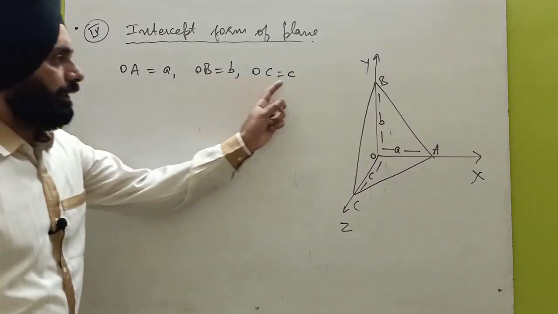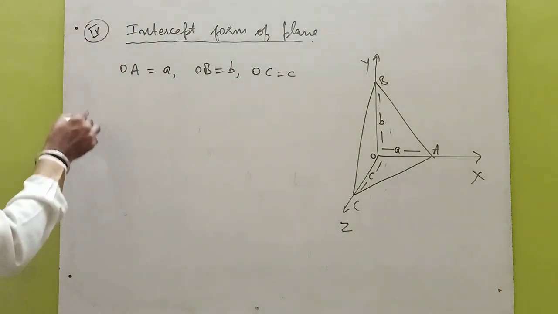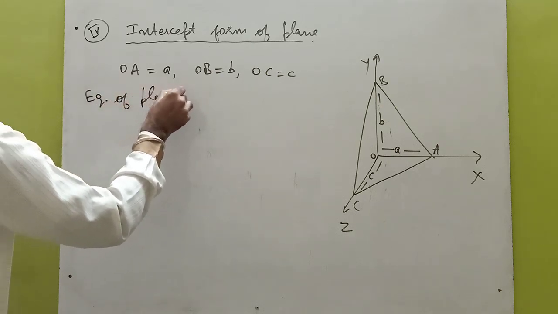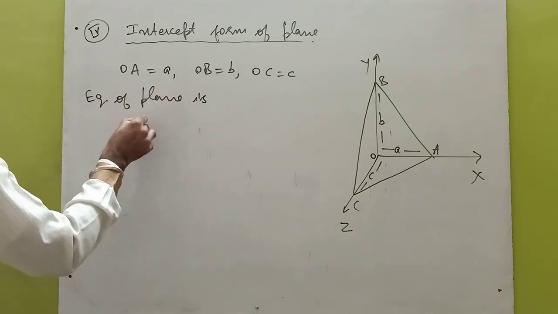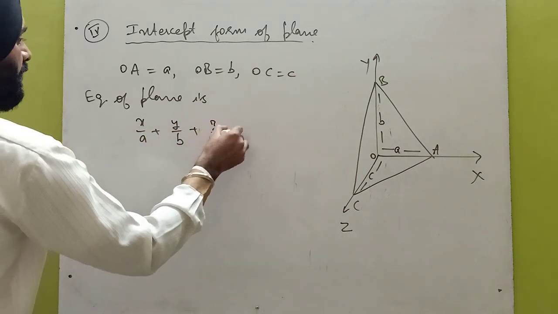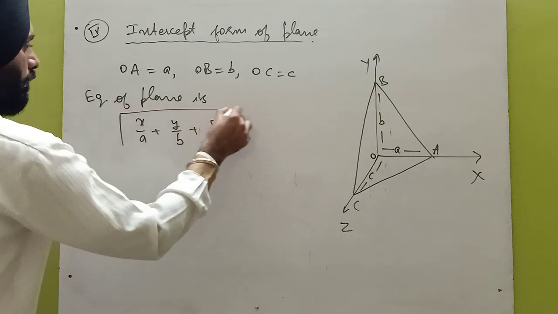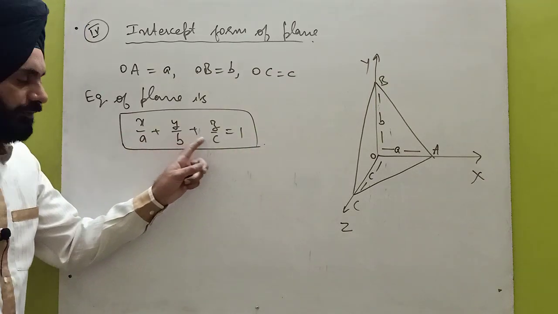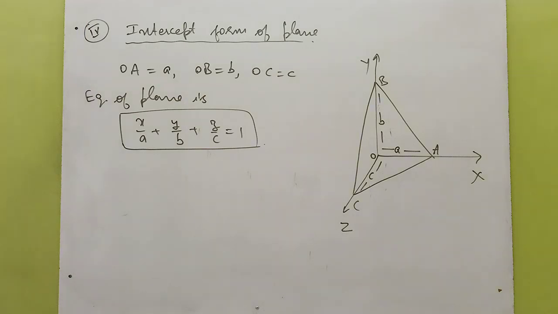These are called the intercepts of the plane on the axes. Therefore, the equation of the plane is x over a plus y over b plus z over c is equal to 1. If we know all the intercepts, then we can put these intercepts in this equation and find the equation of the plane.